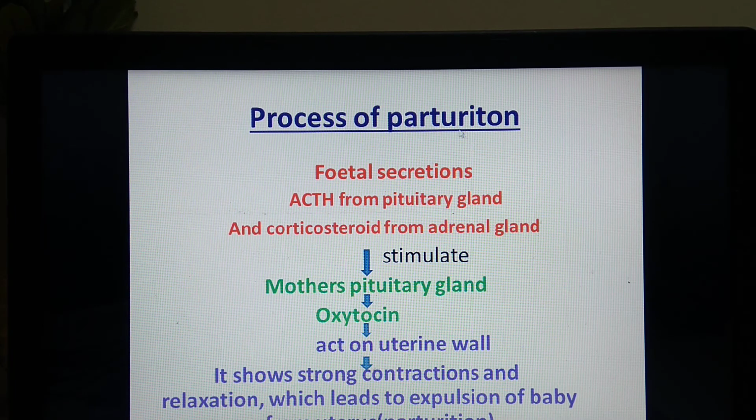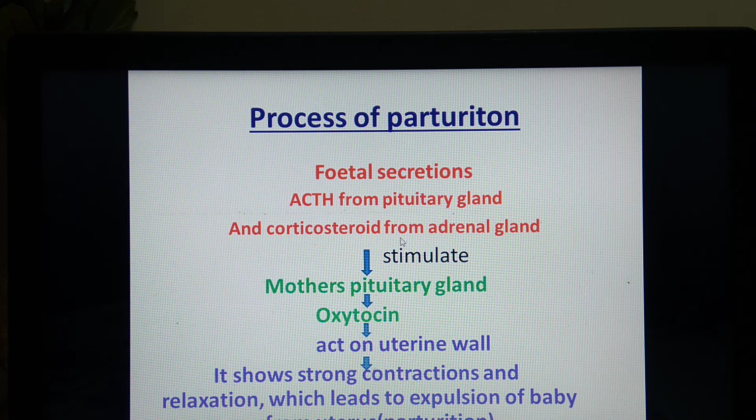In the process of parturition, some fetal secretions take part. What are the fetal secretions? It is ACTH from the pituitary gland and corticosteroid from the adrenal gland. What is this ACTH, what's the full form? It is adrenocorticotropic hormone, which is secreted from the anterior pituitary. As we have seen before, it acts on the adrenal gland for secretion